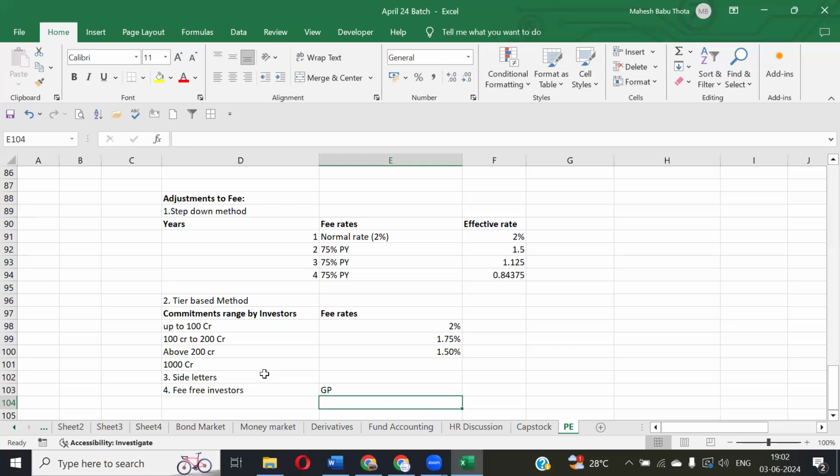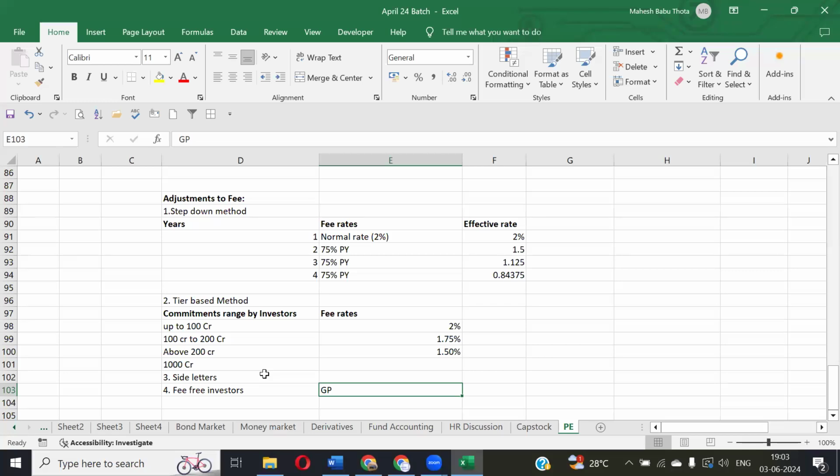Who is the general partner? The person who manages the fund, the person making the decisions, is called the general partner, the fund management company.